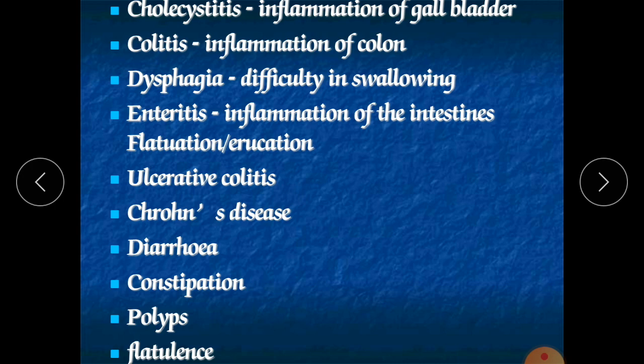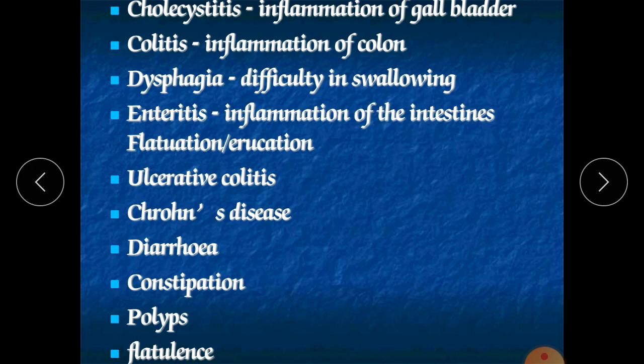In that condition, called ulcerative colitis, the person goes to the toilet more than 3 times a day, and watery stool may occur. Actually, ulcerative colitis is the result of either continued diarrhea or continued constipation. After that, a bacterial infection develops, and due to this ulcerative colitis may occur.